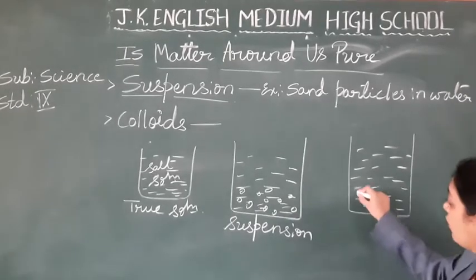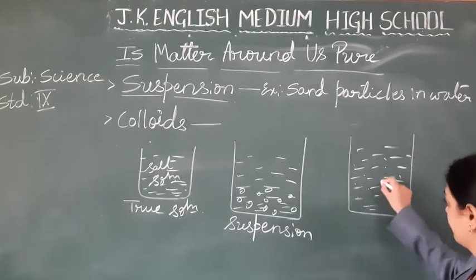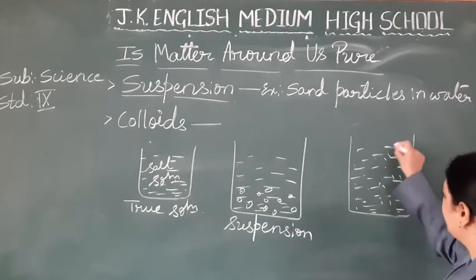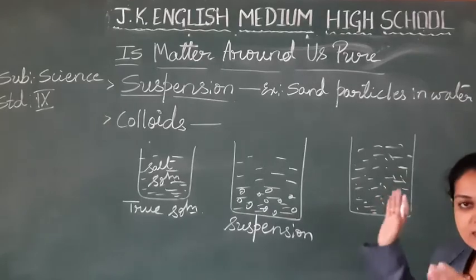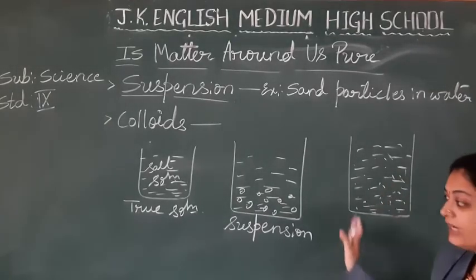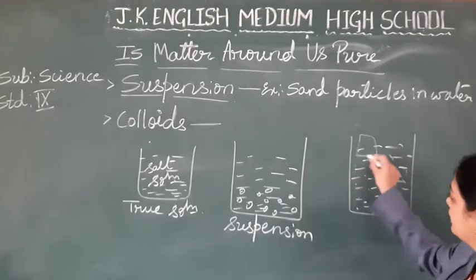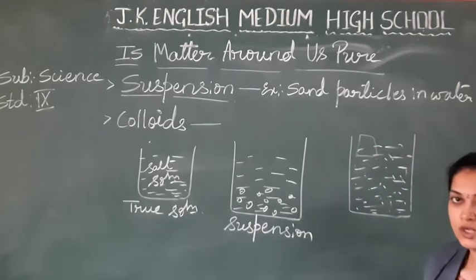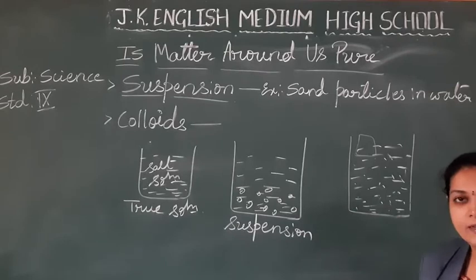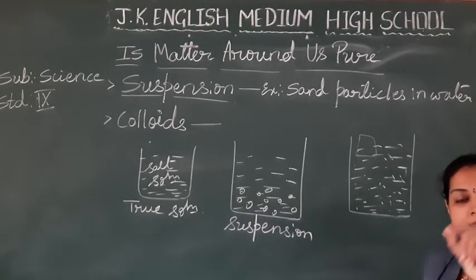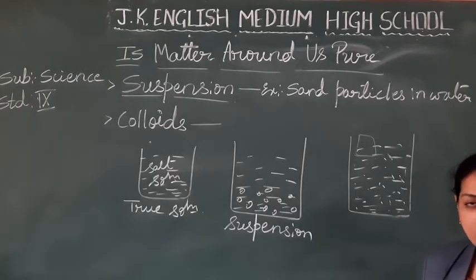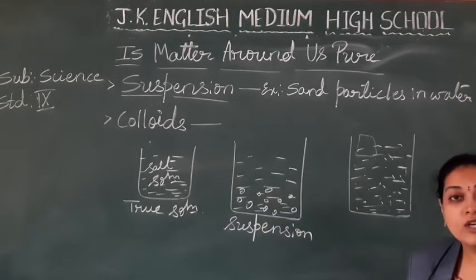Okay, they have just combined with the water. If you observe under a microscope, you can see the particles of the soap.